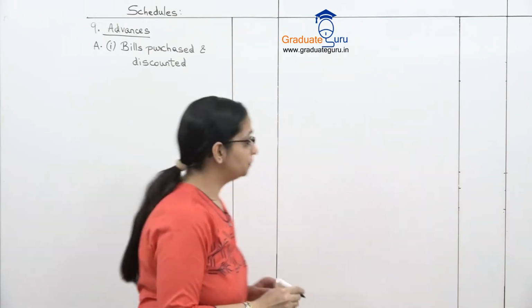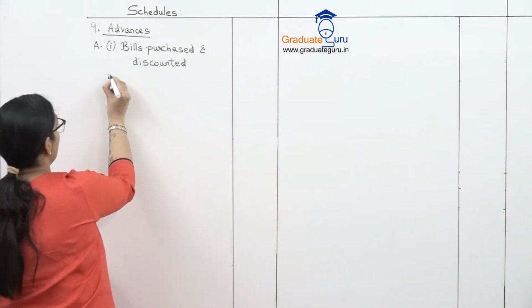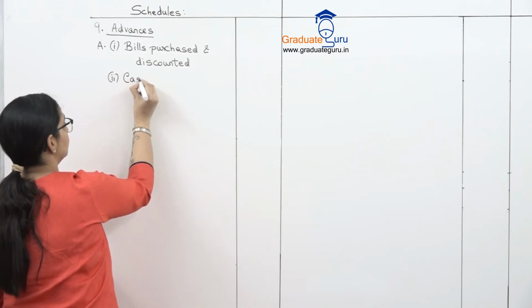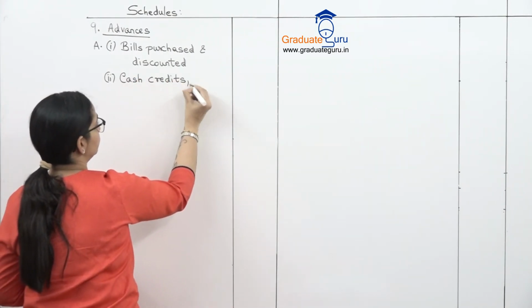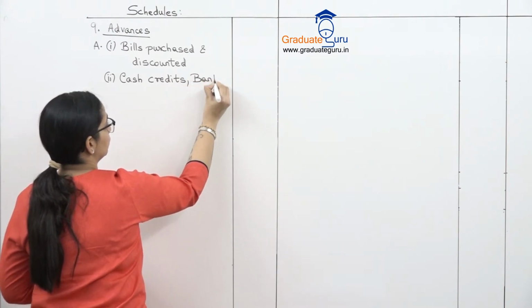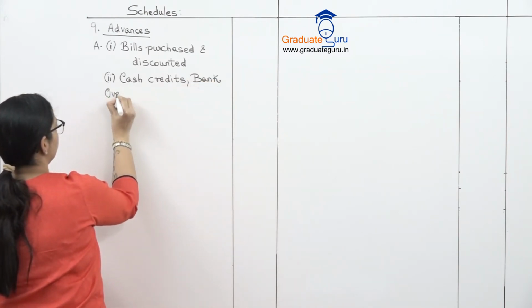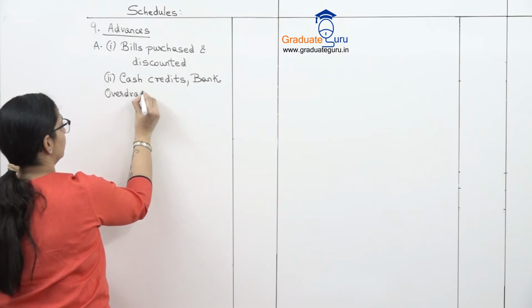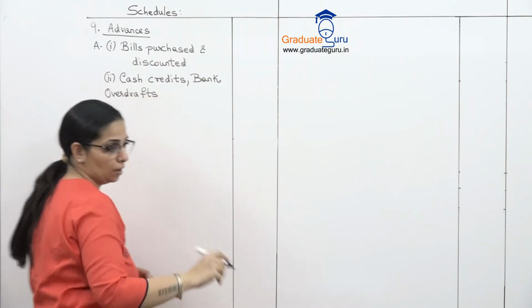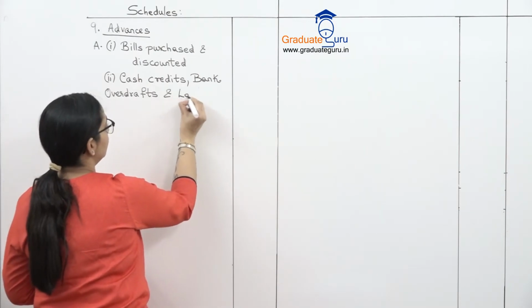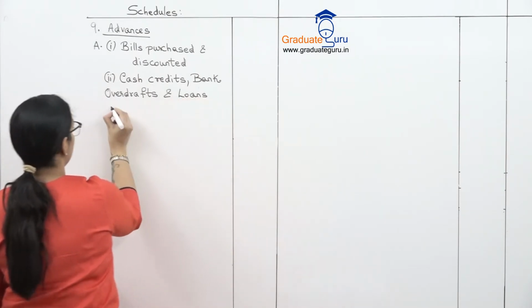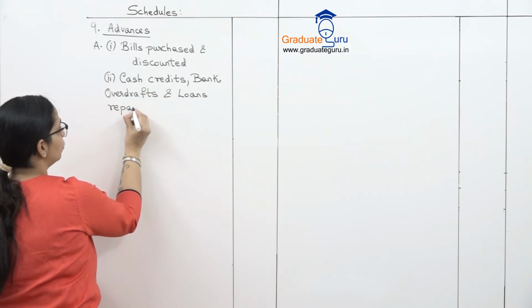Then we have cash credits, bank overdrafts and loans repayable on demand. Means I can demand that amount anytime.